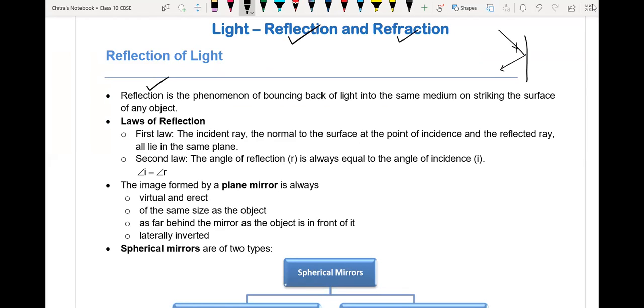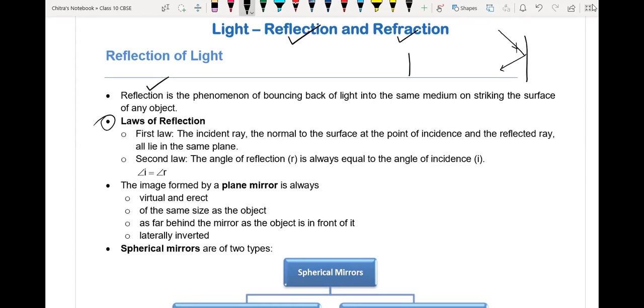What is refraction of light? When a light ray passes from one medium to the other medium, maybe denser or rarer, maybe from denser to rarer or from rarer to denser, it changes its original path. It's called refraction of light. You are getting the point, no?